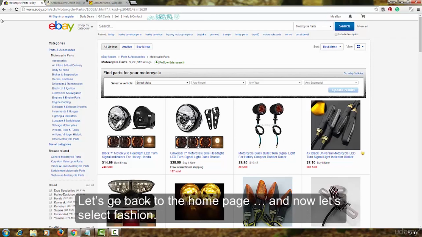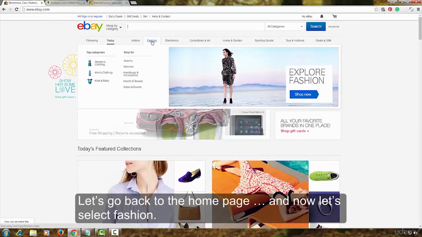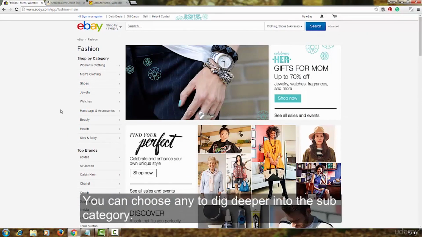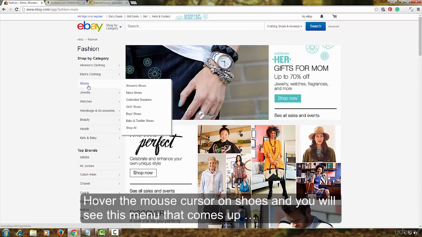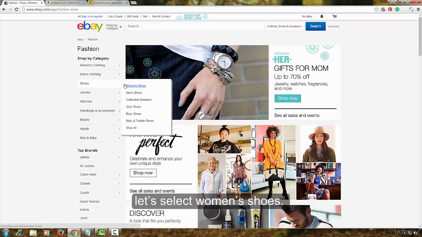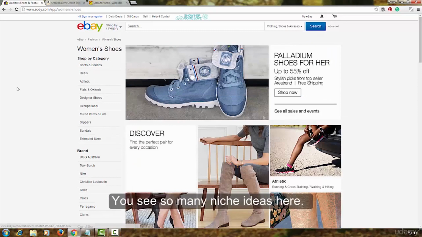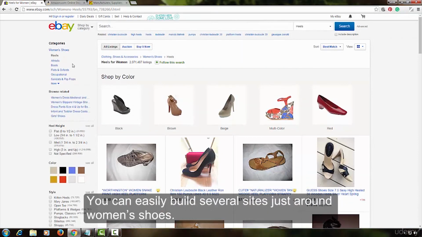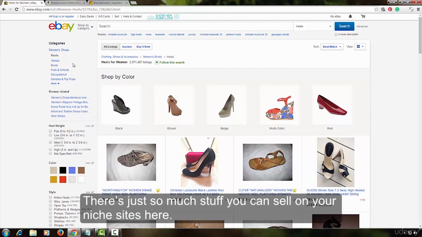Let's go back to the home page, and now let's select fashion. On the left are listed several subcategories. You can choose any to dig deeper into the subcategory. Hover the mouse cursor on shoes and you will see this menu that comes up. Let's select women's shoes. You see so many niche ideas here. Click on heels, and as you can see, there are more than 2 million individual products. You can easily build several sites just around women's shoes. There is just so much stuff you can sell on your niche sites here.